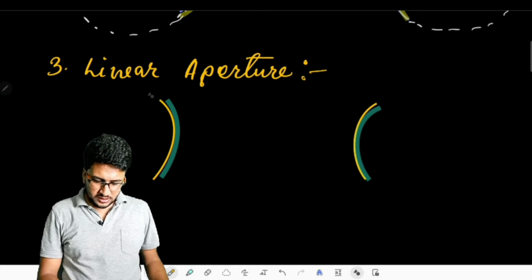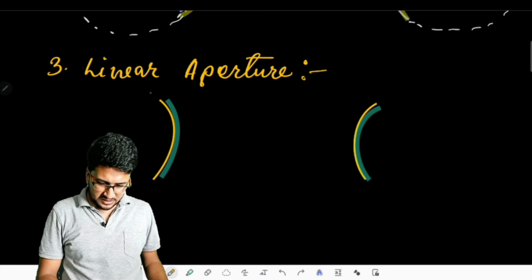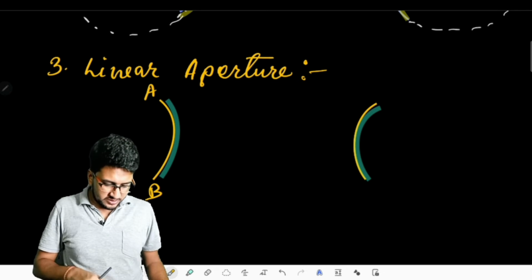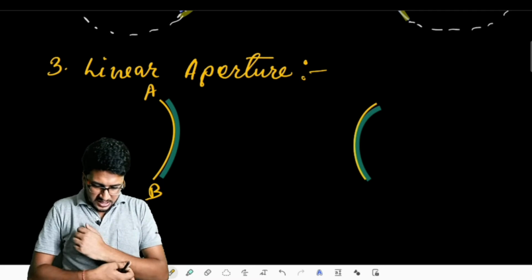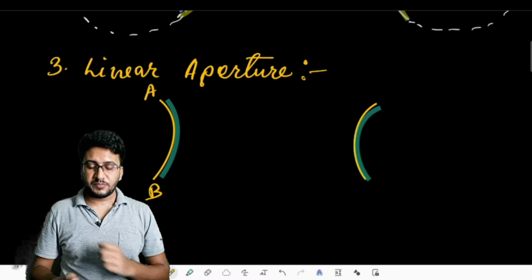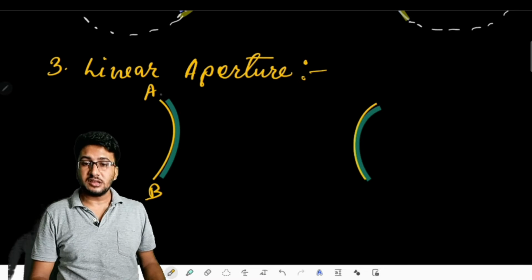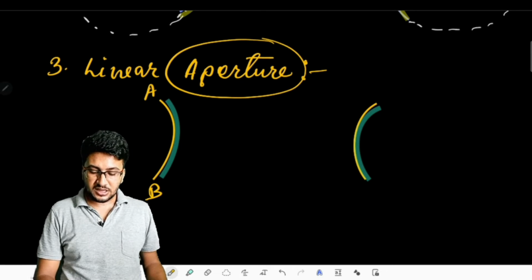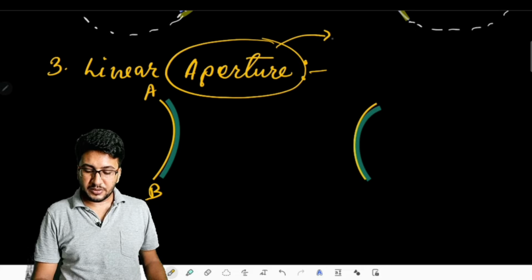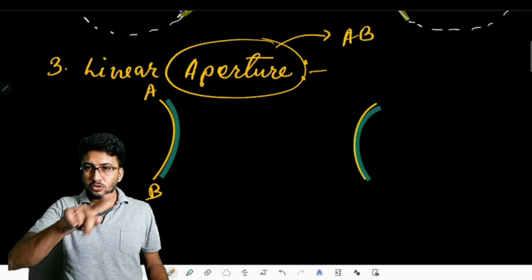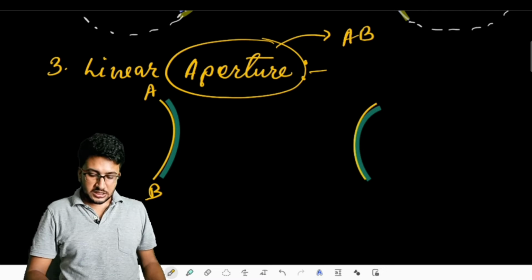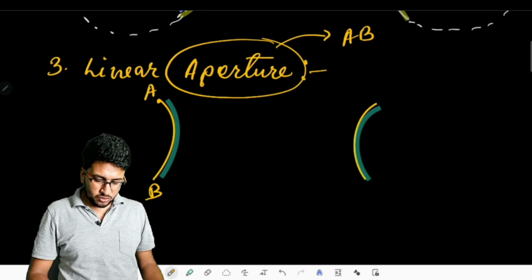Now, if this mirror is having a plane, suppose A to B, then the entire aperture will be said as linear aperture, or it can be said as the distance between two extremum points. The aperture would be called as AB. Simply if we say what is aperture, aperture will be the plane A to B, the arc that is formed. But if we say what is linear aperture, then the linear aperture is the distance between two extreme points.